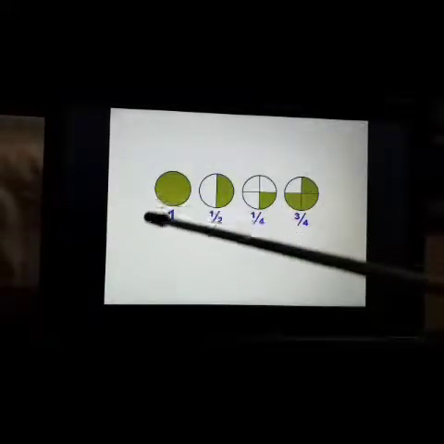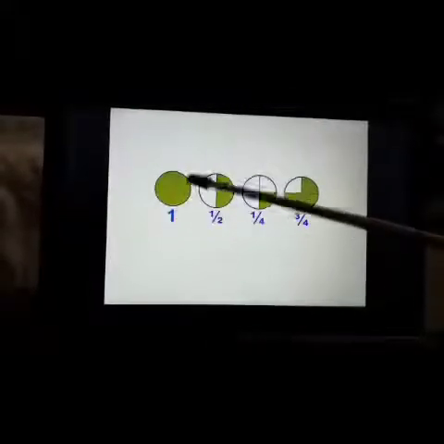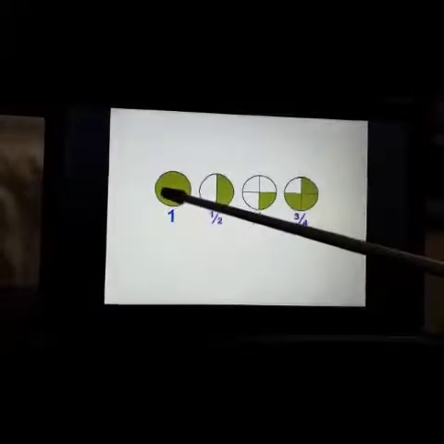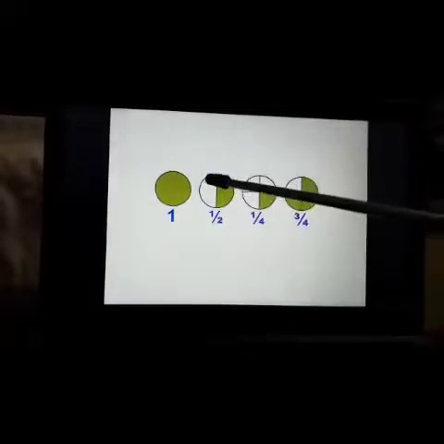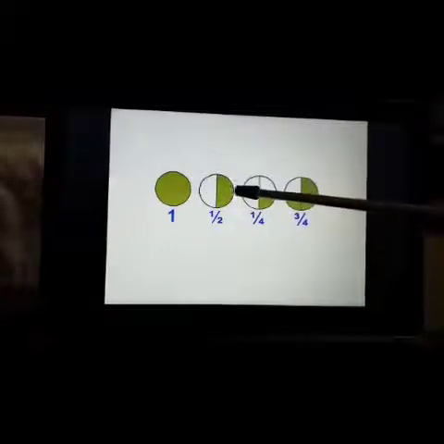Now this is a whole. If you want to divide it into 2 equal parts, each part is called half and 1 by 2. We have divided it into 2 parts, and out of 2, the shaded part is 1 by 2. 1 is shaded, 1 is unshaded. That means the shaded part is 1 by 2.